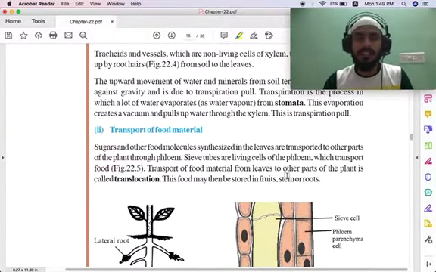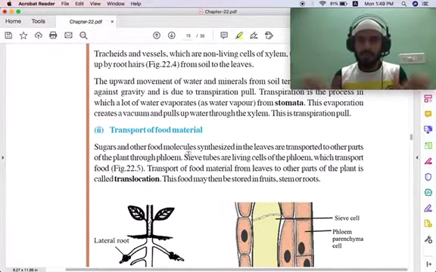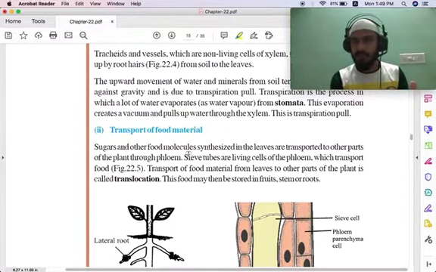And the next one is transport of food material. So the food is produced in the plant, that we know, but this food has to be transported to different parts of the plant. Like you have leaves and you have stems.